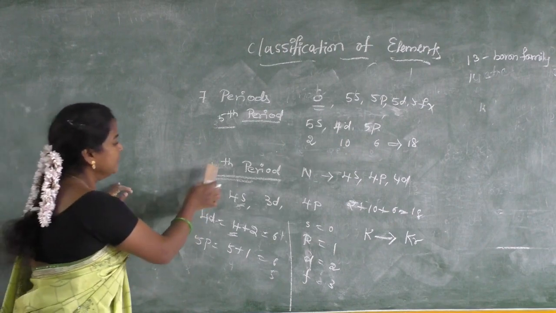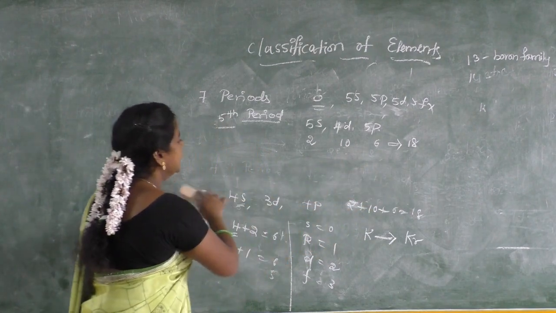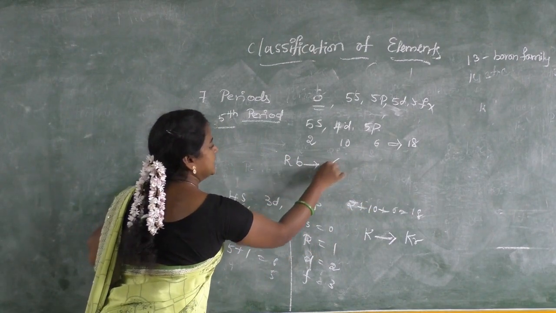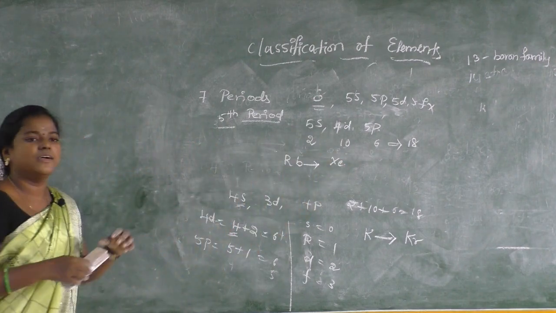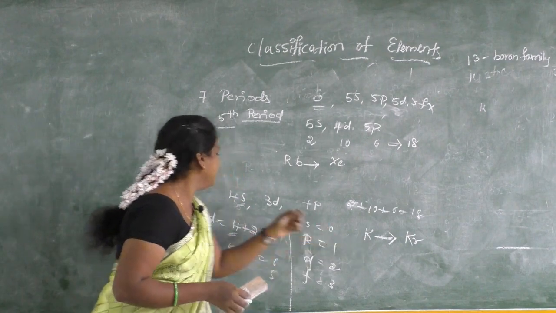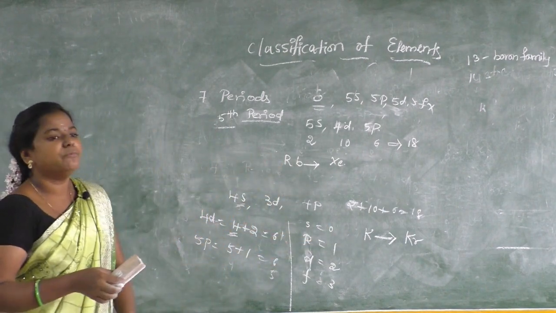Then what are the elements we can say? Potassium to krypton, that is for the fourth period. Fifth period means rubidium to xenon. Then what about the sixth?